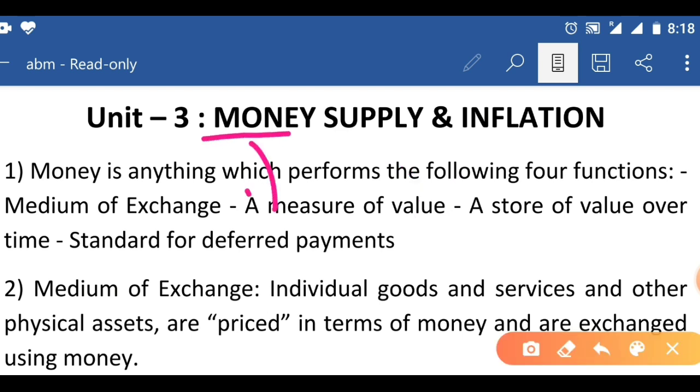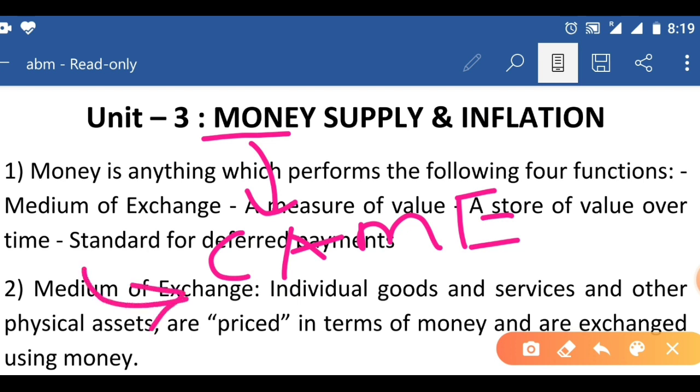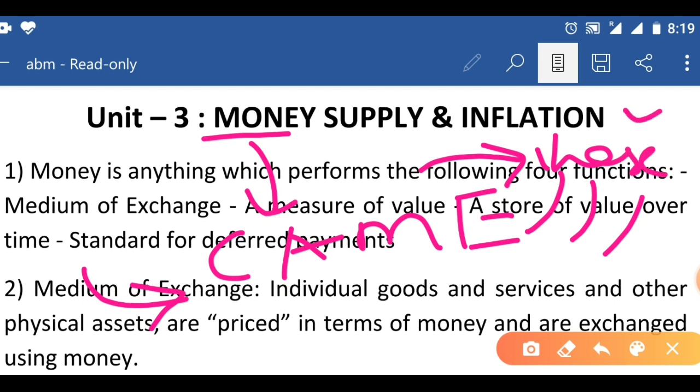Money. Money is nothing but a commonly accepted medium of exchange. For example, if we go to the market, we take vegetables from different vendors and we pay money to the vendors. Here all these vendors are accepting the money. So here money is a commonly accepted medium of exchange.